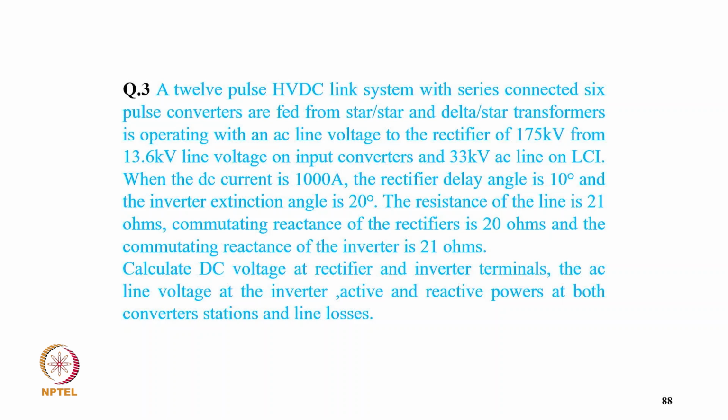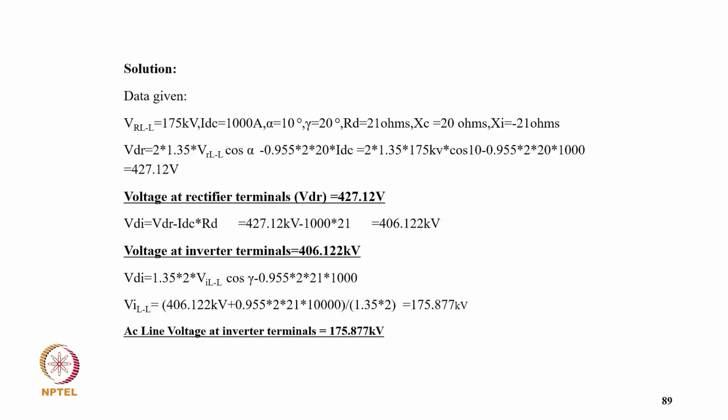Coming to example 3, a 12 pulse HVDC link with series connected 6 pulse converters are fed from star and delta star transformer, operating with an AC line voltage to rectifier of 175 kilovolt and from 13.6 kV line voltage on input converters and 33 kV AC line on LCI. So when DC current is 1000 ampere, the rectifier delay angle 10 degree and the inverter extension angle is 20 degree. The resistance of line is 21 ohm and commutating reactance of rectifier is 20 ohm and the commutating reactance of inverter is 21 ohm. To calculate the DC voltage at rectifier and inverter terminal and the AC line voltage at the inverter, active and reactive powers at both converter stations and line loss.